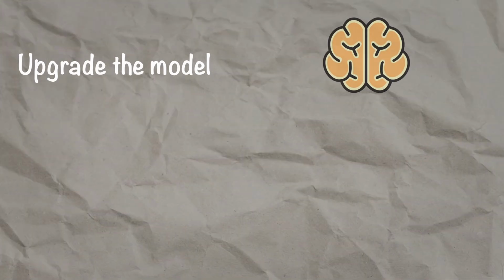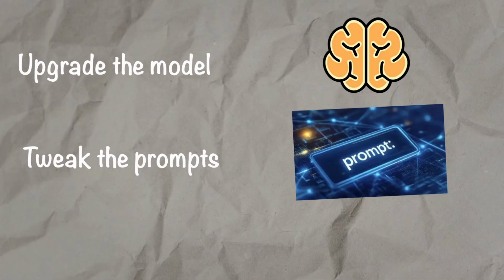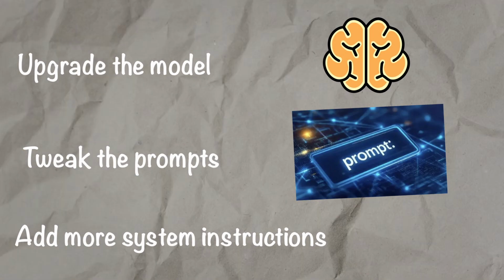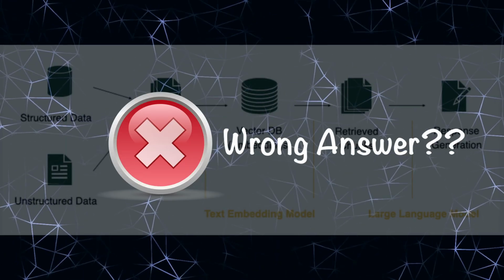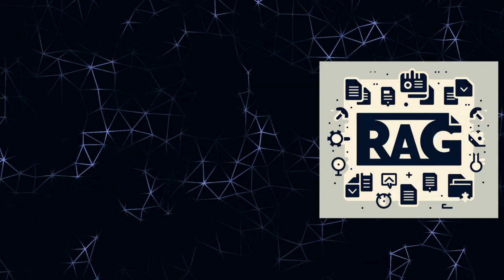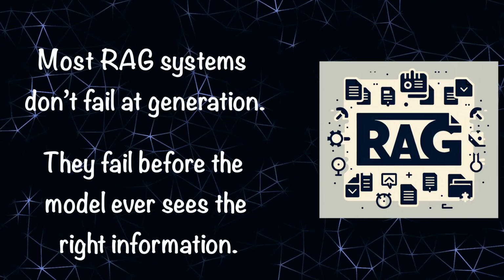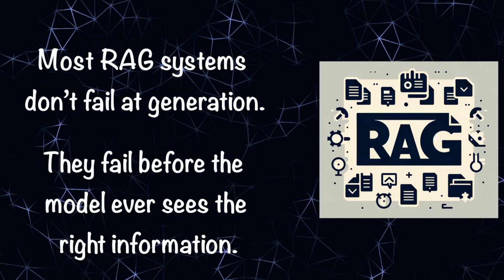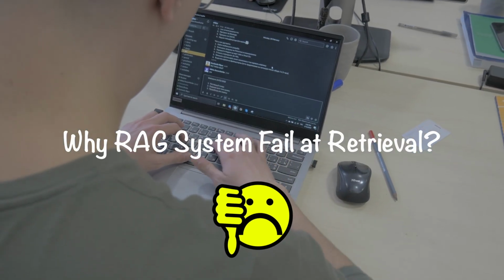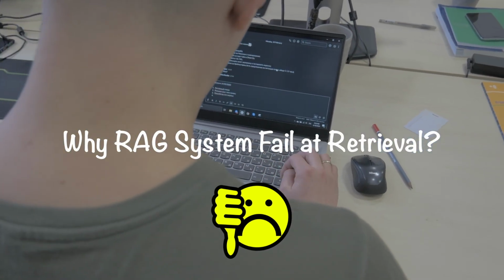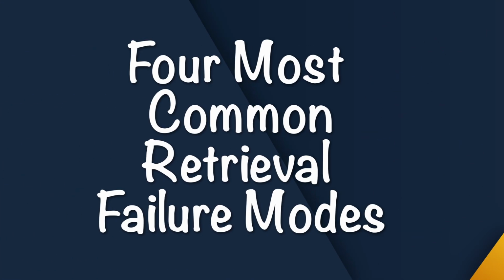You update the model, you tweak the prompt, you add more system instructions, and yet your RAG system still gives you wrong answers. Most RAG systems don't fail at generation, they fail before the model even sees the right information. In this video, I will explain why RAG systems fail at retrieval, the four most common retrieval failure modes.